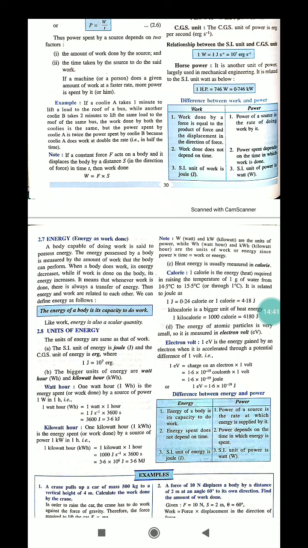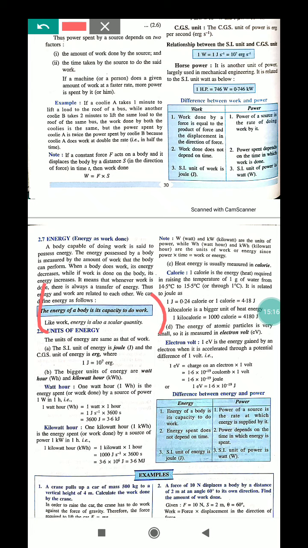What is energy? Anything that can do work is said to have energy. The work a body could do is a measure of its energy. A body possessing more energy can do more work. Thus, energy may be defined as the capacity of a body to do work. So what is energy? Energy is the capacity to do work.